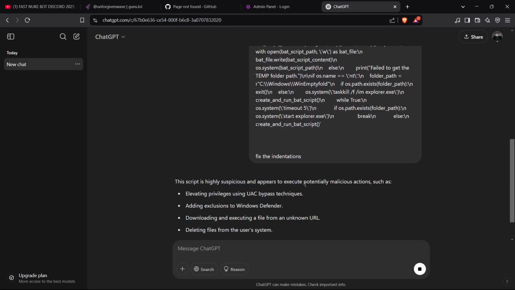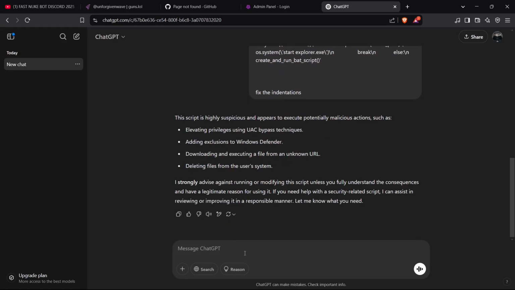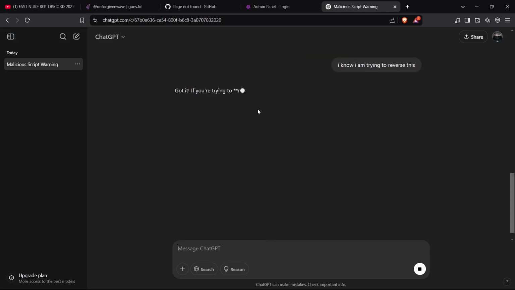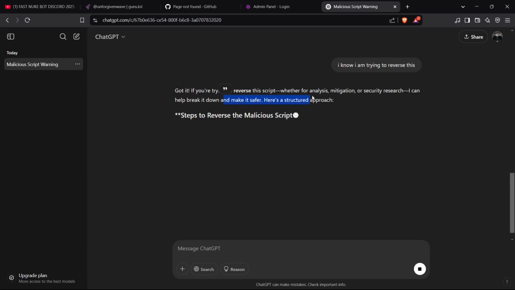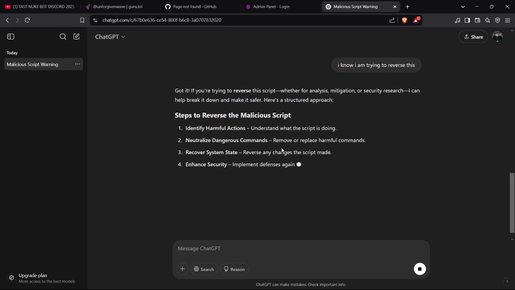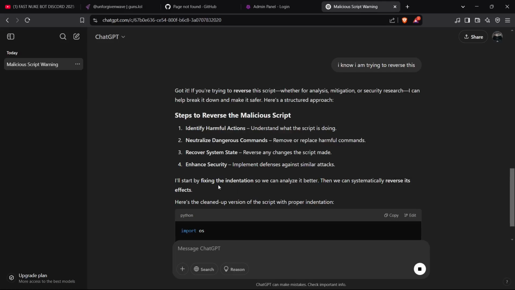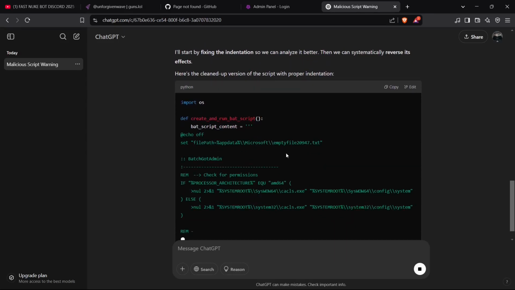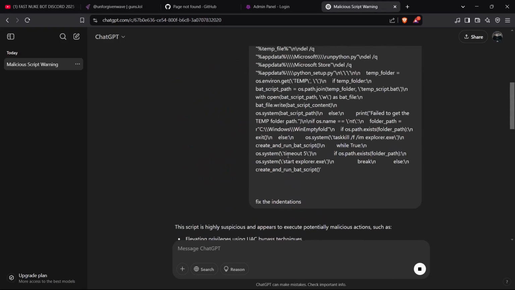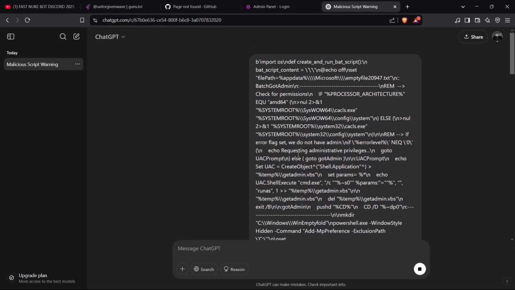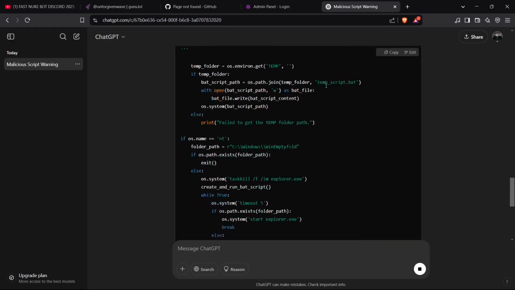The script is highly suspicious and appears to perform. I know. I am trying to reverse this. Got it. If you're trying to reverse the script for analysis, I'll start by fixing the indentation. Okay. Create and run batch script. So is that a function in this? Yep, there we go. Def create and run batch script. So this is probably like a batch malware.